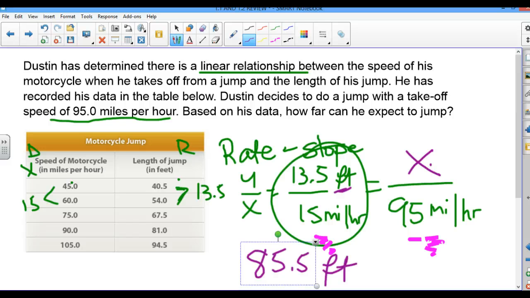So we expected 95 to be in between these two numbers, so this answer makes sense. Again, here we use the slope to set up a proportion to find the rate. All right, next one.